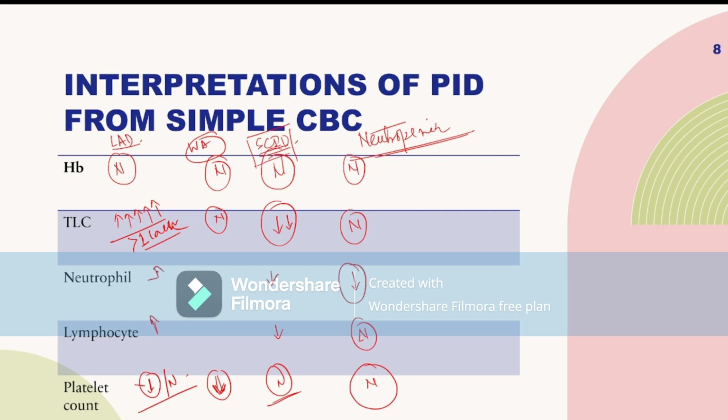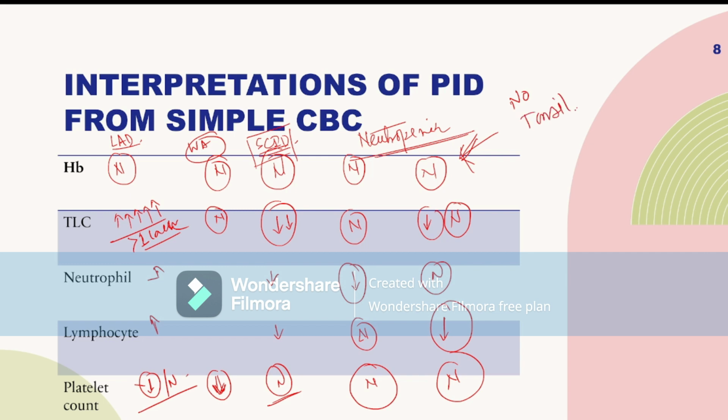Now, if a child has normal hemoglobin, the total count is low to normal, the neutrophil count is normal, but the lymphocyte count is low, and platelet count is normal, then the child may be suffering from recurrent infection. If the child is suffering from recurrent infection and there is no tonsil present, then think about X-linked agammaglobulinemia.